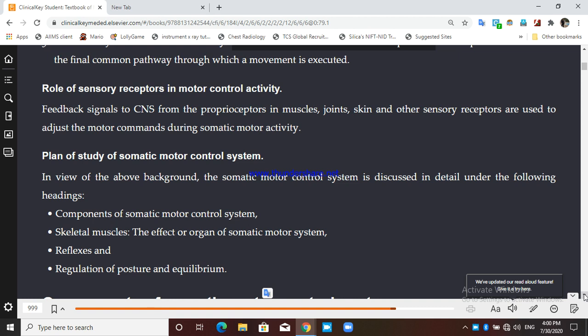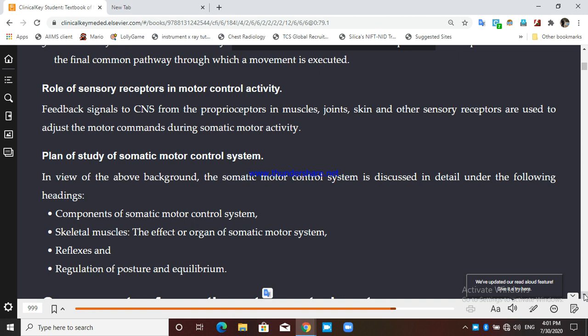So what it will do: the next time the same impulse comes for running, it will modify or correct the motor impulse, the plan or the order from the cerebral cortex, renovate it, and again send it to the cerebral cortex, and then the movement will occur.